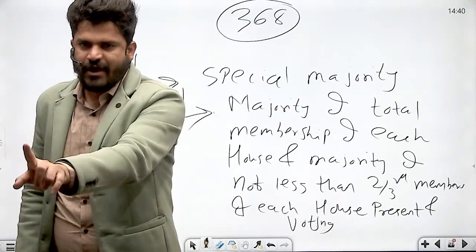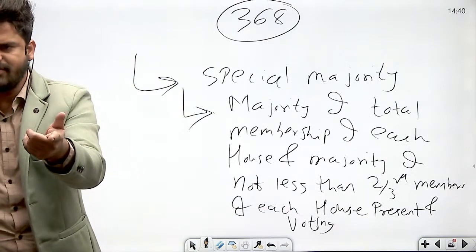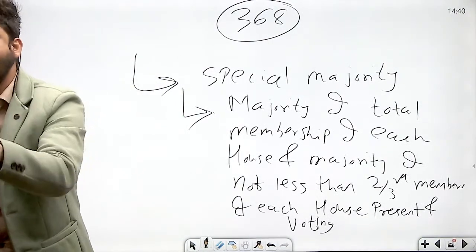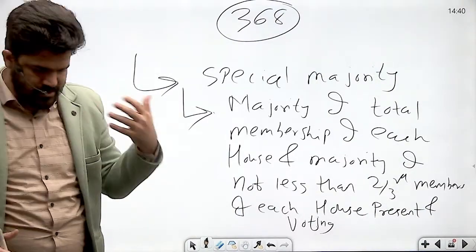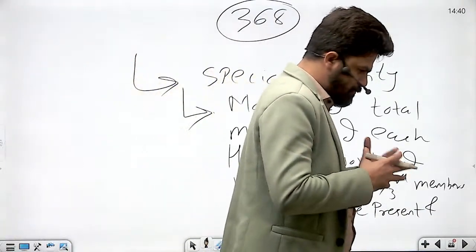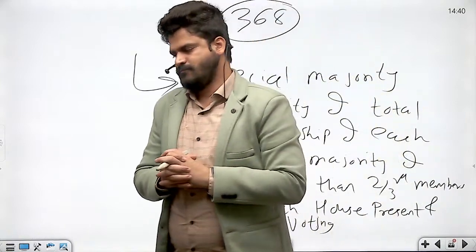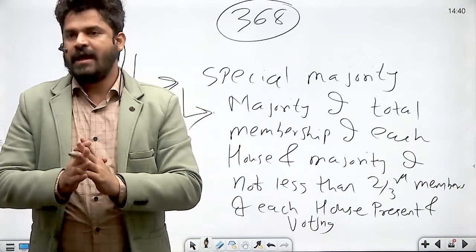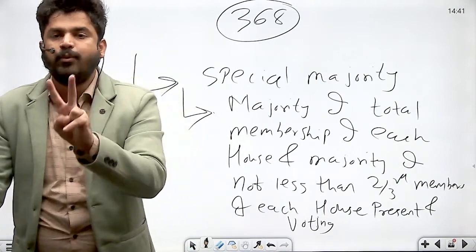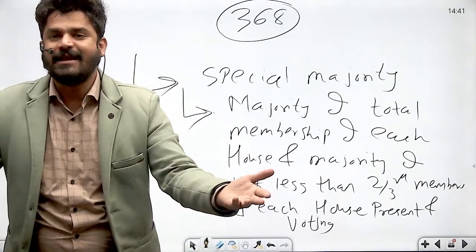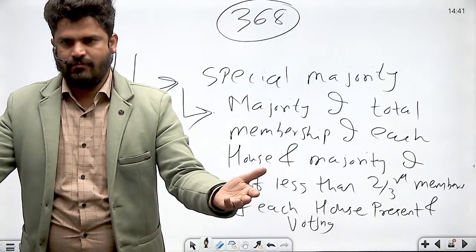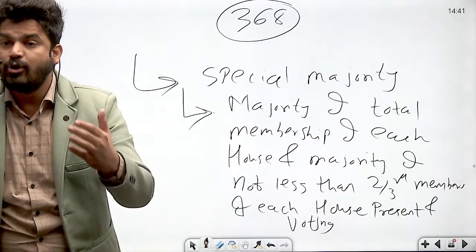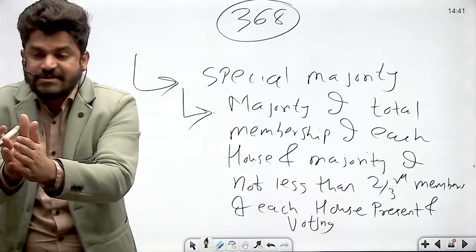The constitutional amendment bill has been introduced. Now, after it is introduced, it has to be passed by both the houses of Parliament through special majority. Got it? Now, next important thing. Constitutional amendment bills have to be passed by both the houses of Parliament separately.